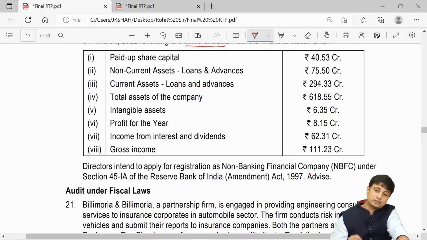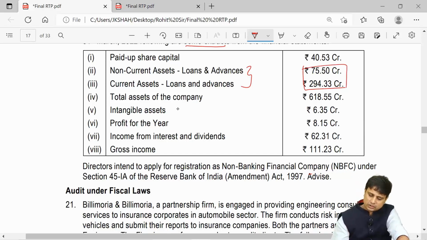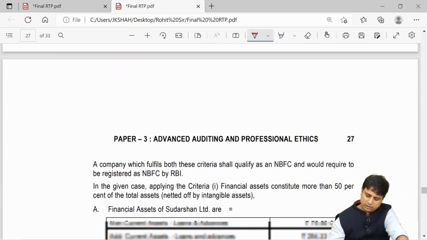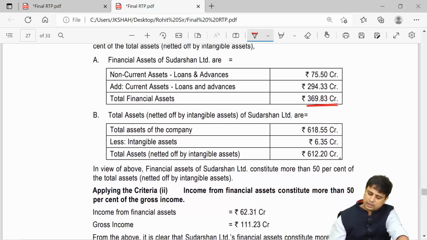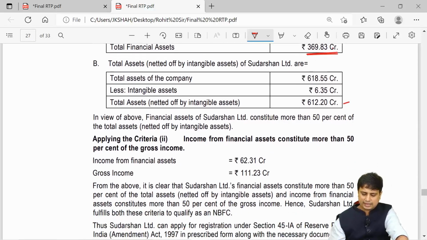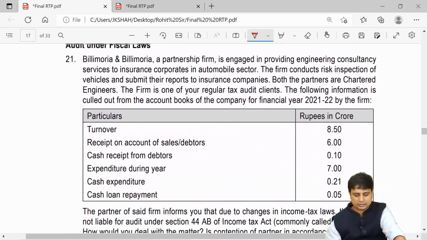You will classify it as NBFC when out of the total assets more than 50% assets are financial assets. So now here the assets are these two, non-current assets and this. So if you take 75.5 plus 294.33, this will be your financial assets. Out of the total assets, you always remove your intangible assets. So total assets will be 618.55 minus 6.35. So let us see the answer here. Financial assets is 369.83. Total assets after excluding the intangible assets is 612.5. So this is obviously more than 50%, and hence it can be classified as an NBFC. I am sure a lot of you were in a position to crack this particular answer.